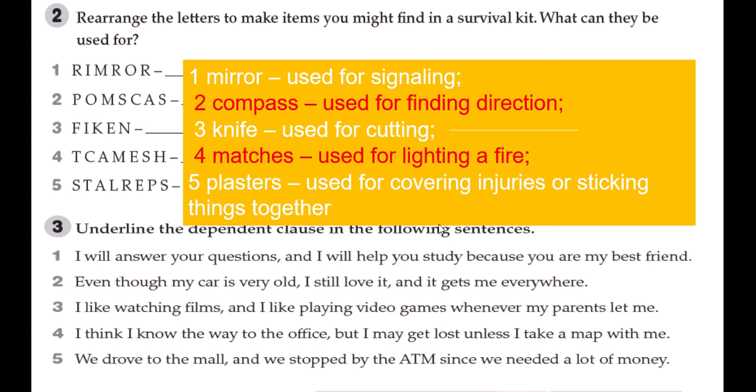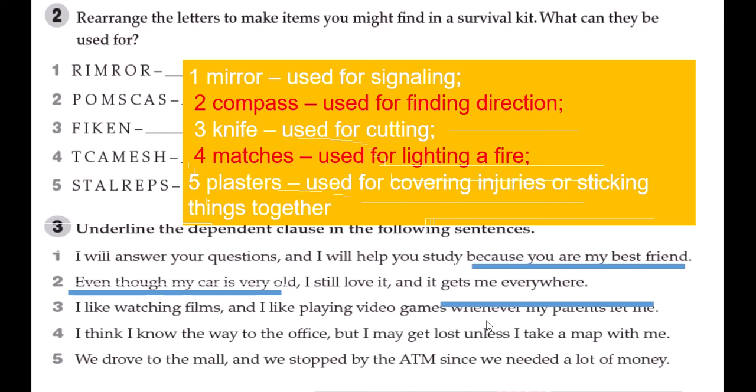Now here, if I take "because you are my best friend", what did you understand? Nothing. This is called dependent clause because it cannot be alone. It cannot be written alone and give you a full meaning. Okay, even though my car is very old, I like watching films, this is independent, and I like playing video games, this is independent, and whenever my parents let me, this is called dependent because it cannot stand alone.